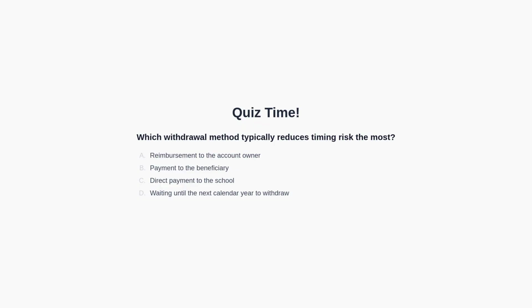Option A, reimbursement to the account owner. Option B, payment to the beneficiary. Option C, direct payment to the school. Option D, waiting until the next calendar year to withdraw. You may pause the video now to consider your choice. We will discuss the answer in the next section of the video.